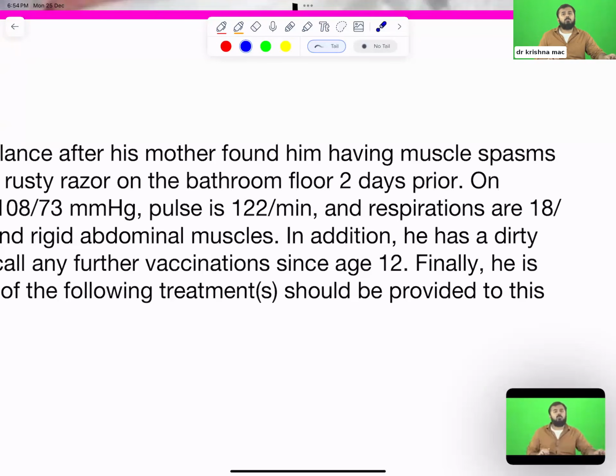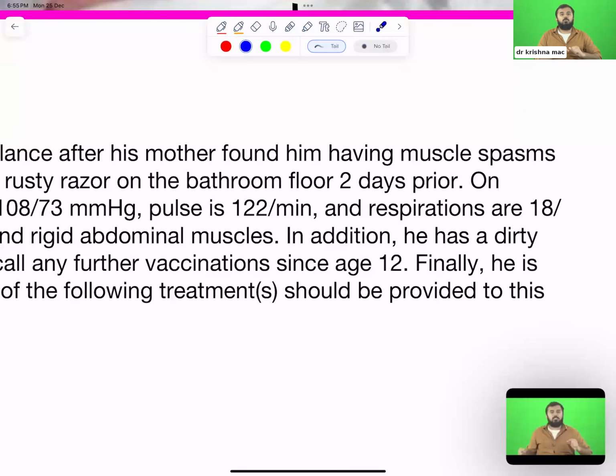Now I will tell the doctor, I don't remember, maybe it has been more than 10 years, right? Then still the doctor will give you another booster dose. Even if you have taken it and you don't remember it, that patient is considered as if he has not taken a vaccine, and you give the dose.